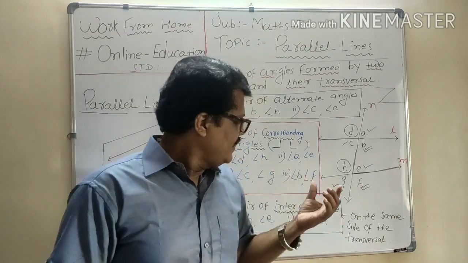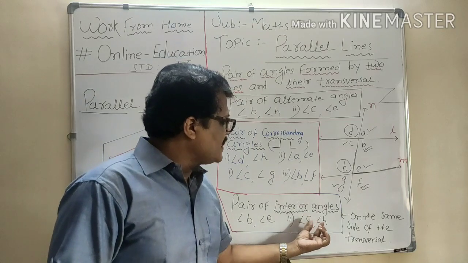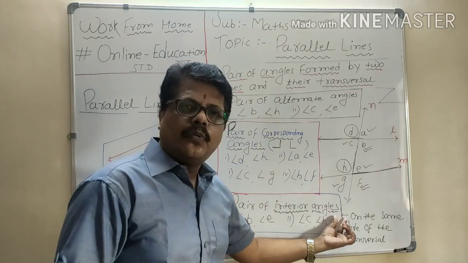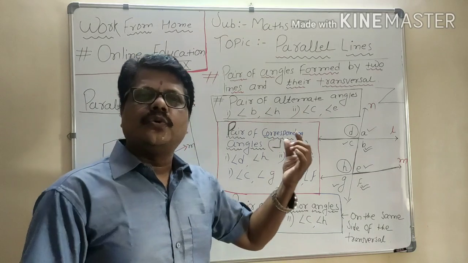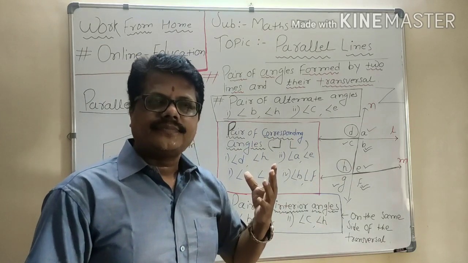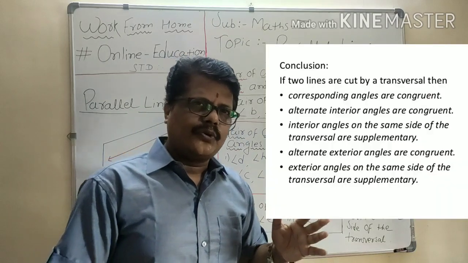Clear to all? Angle C plus angle H equals 180 degrees. Angle B plus angle E equals 180 degrees. Right? Very much clear to you.